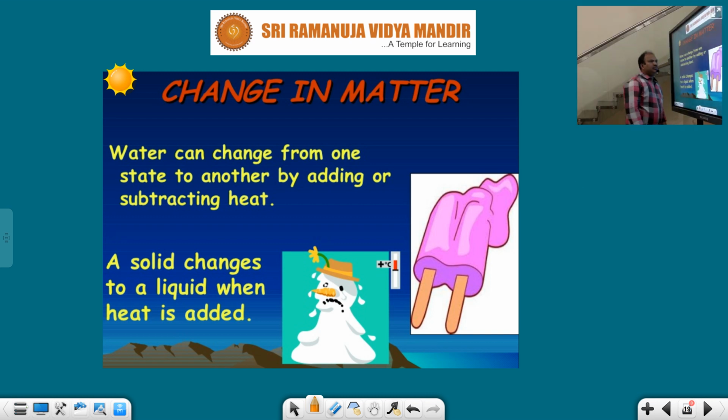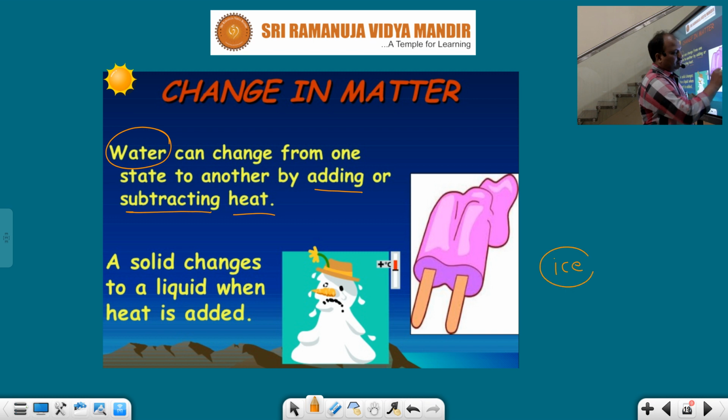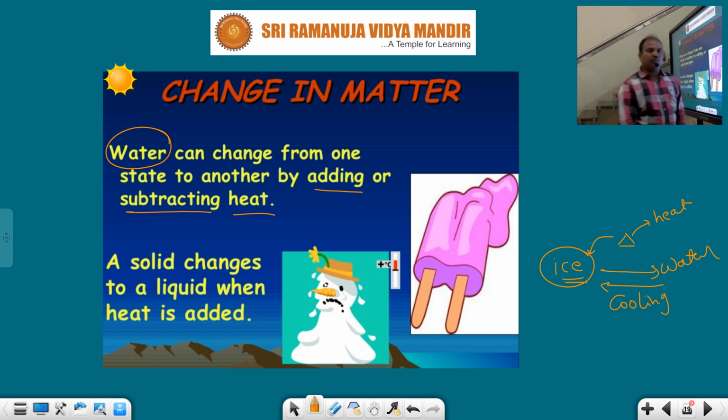So, changes in matter. Water can change from one state to another state by adding or subtracting heat. So ice will be there. You give heat, adding the heat. Heat can be represented by delta. This is heat. Whenever you add heat to ice, it will change into water. From that water you remove the heat. Removing the heat means subtracting the heat, and whenever you subtract the heat, that is called cooling. From that water you remove some heat, that means you give cooling, and it will change into ice.